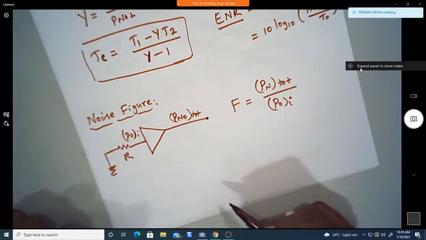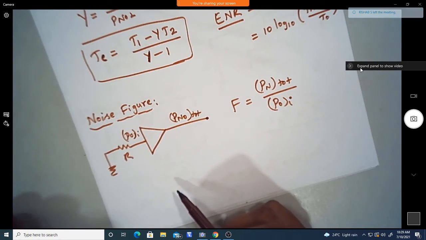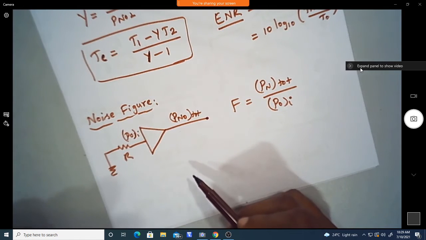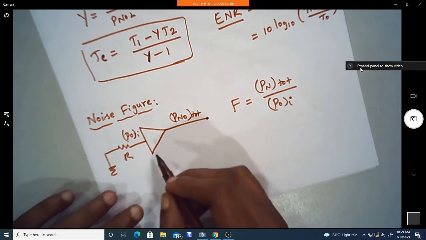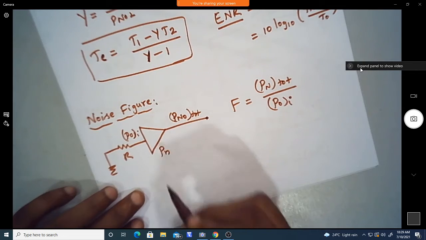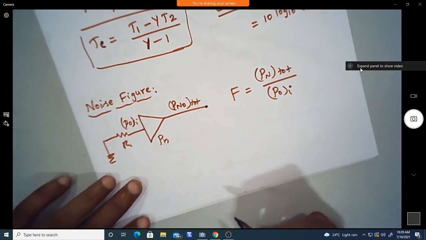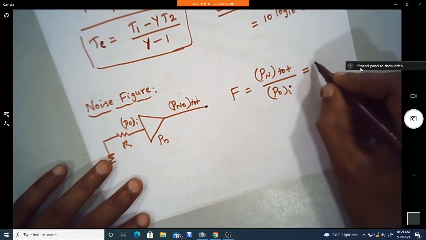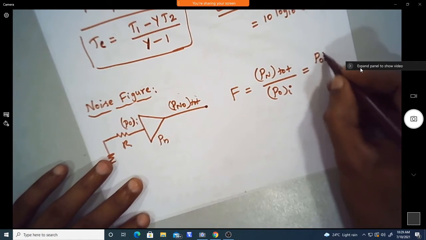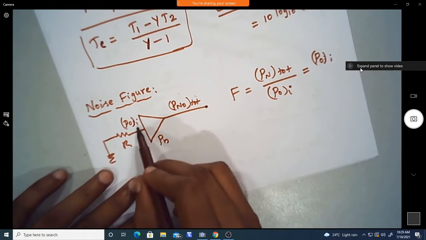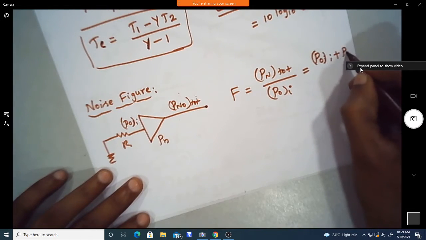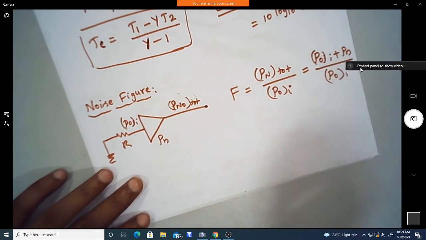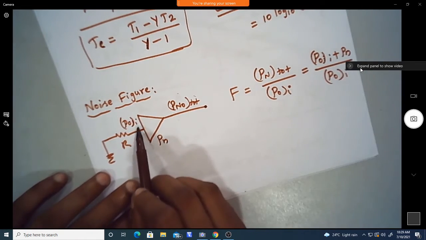Okay, so now if you take the noise temperature at T equal to T0, we also have the noise power generated inside the amplifier. Then the total noise power equals the output power available due to the input, plus the noise generated inside the amplifier, divided by the output power due to the input side.